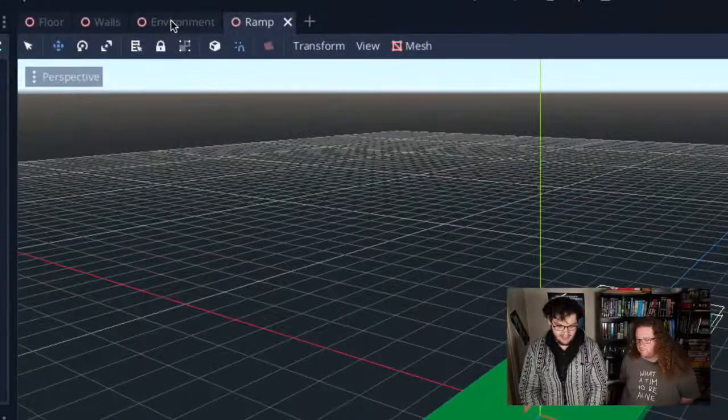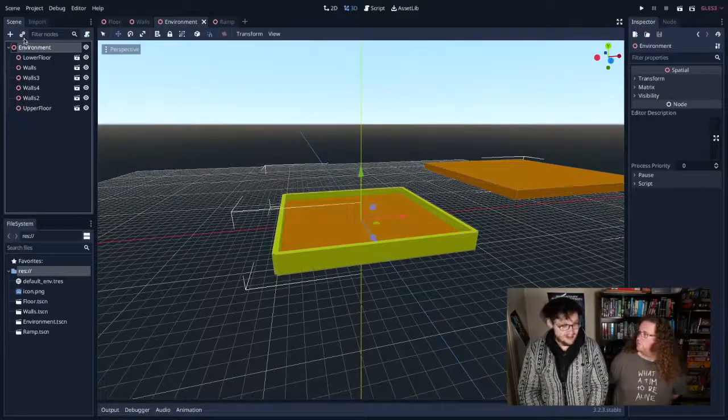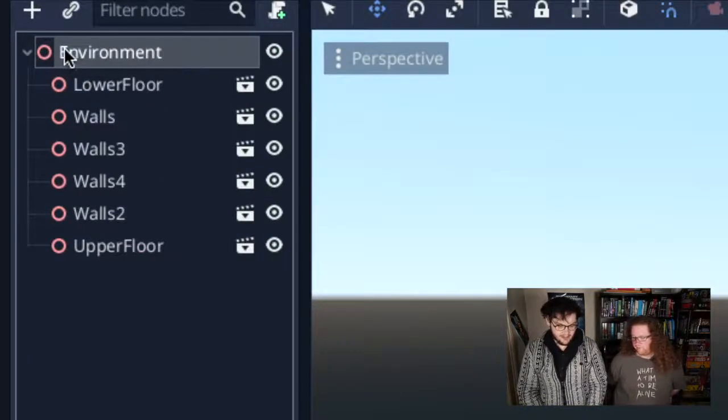Mind-blowing. So over here, I'm going to go back into my environment tab, and I'm going to link in the ramp. So let's add in a ramp. Again, I'm going to click the environment root node instead of loading it on.